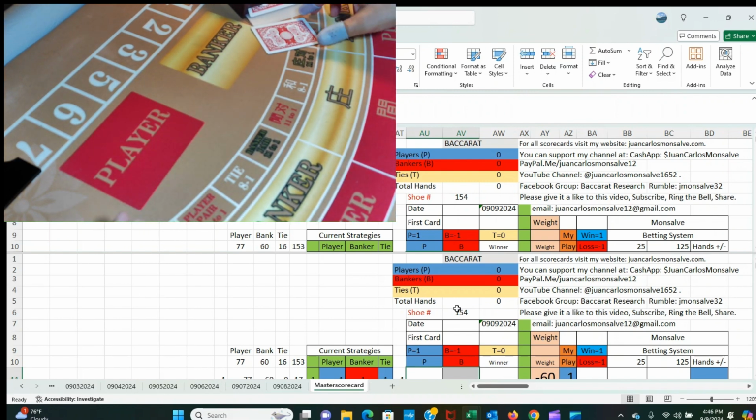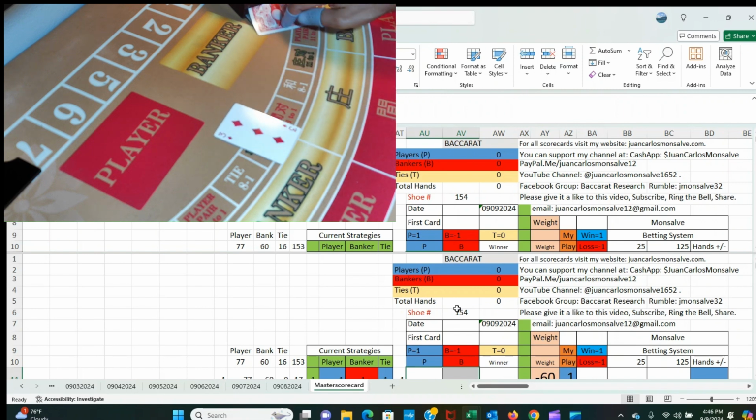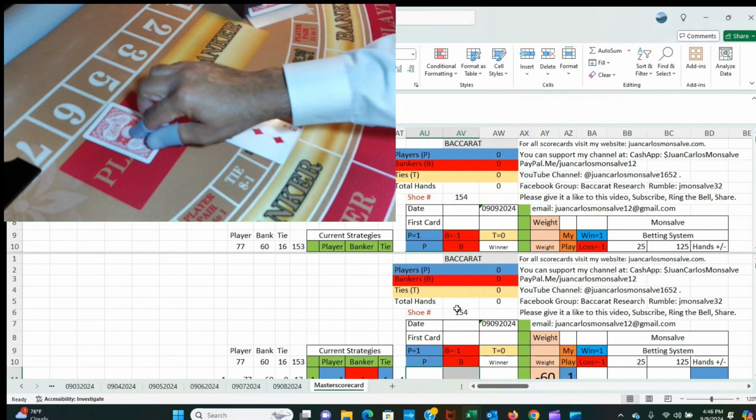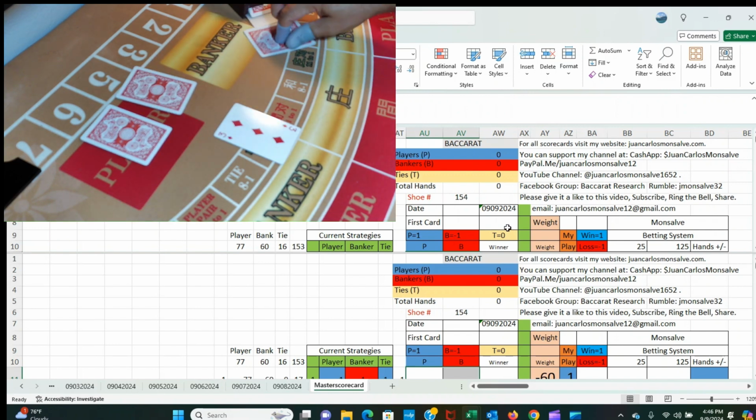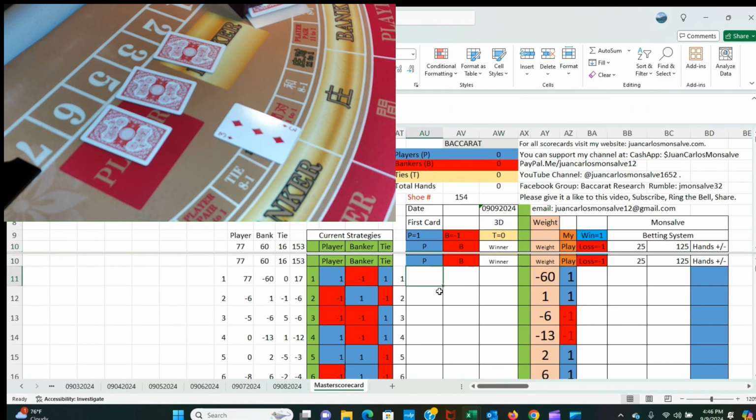So the first thing that we do here is burn the first card. In this case, it's a three of diamonds. So I burn that card plus three more cards: one, two, three. I enter this information here on this cell. Three of diamonds. I only enter the first letter, and then I'm going to play the first hand.